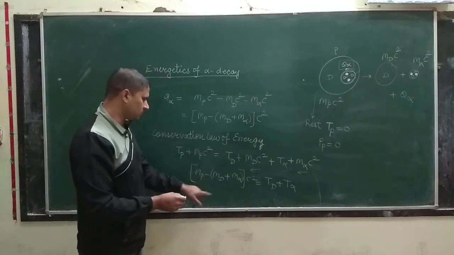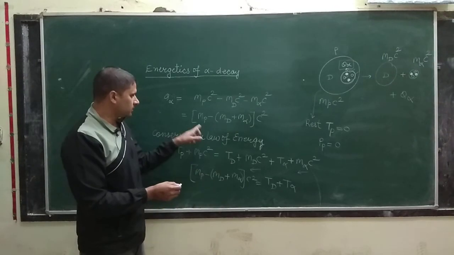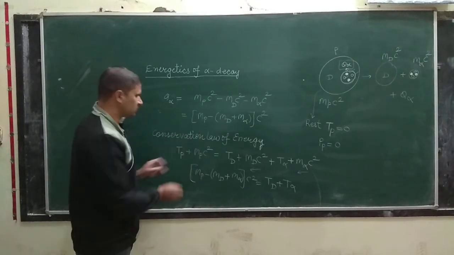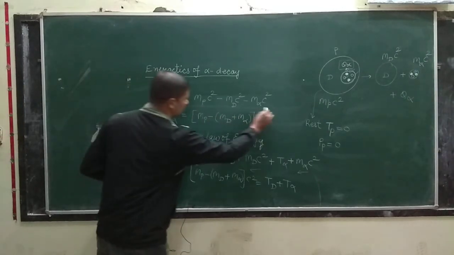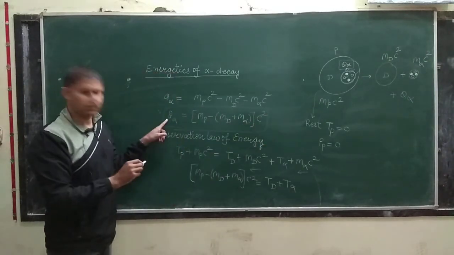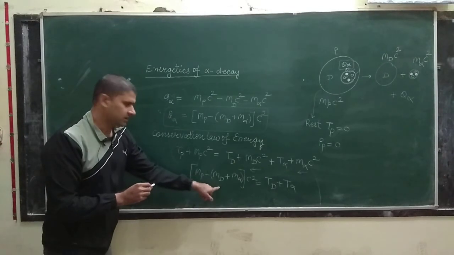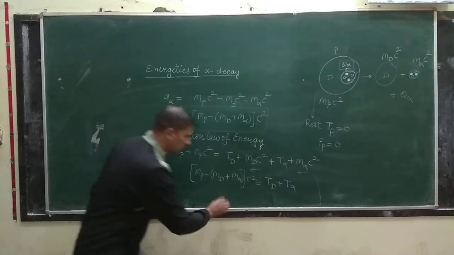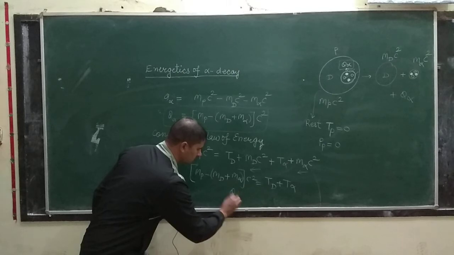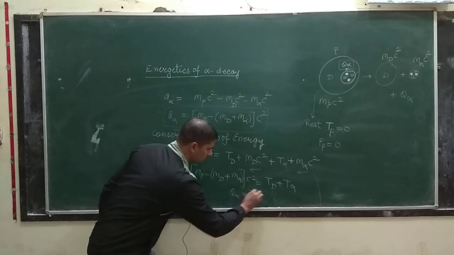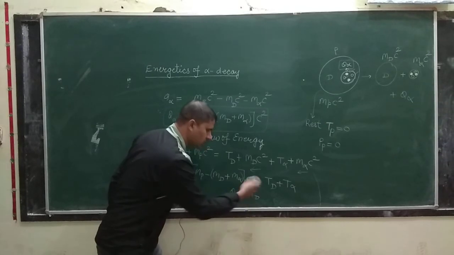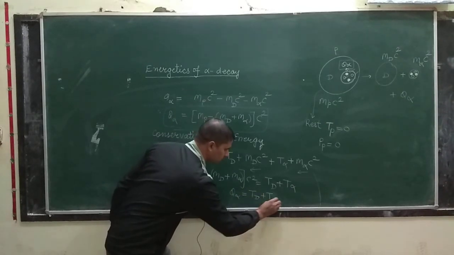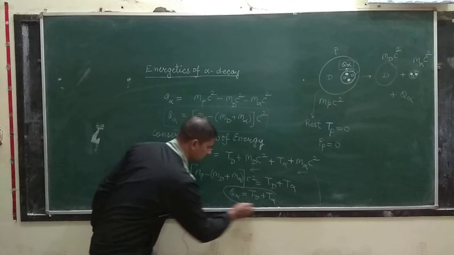Okay, if you compare this equation and the above equation, then you see that this factor is Q alpha. So this is the sum of the kinetic energy of the daughter nucleus and that of the alpha particle.